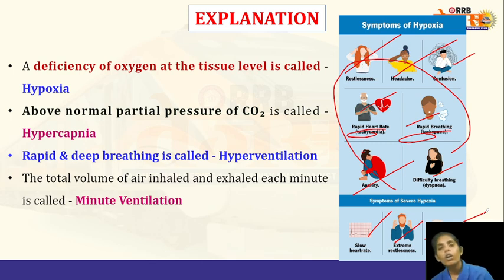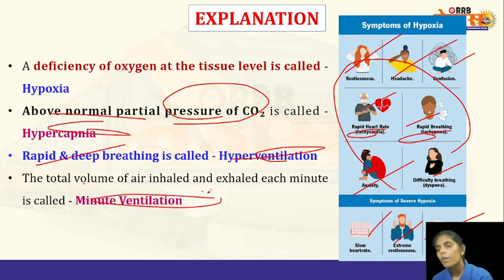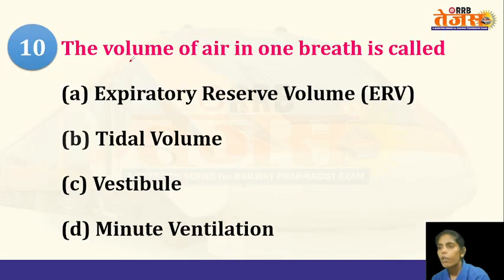So if enough oxygen is not supplied to the skin cells, then the cells will start to turn blue. And hypercapnia means it is above normal partial pressure of carbon dioxide. So if the carbon dioxide levels are increased more than normal, then it is known as hypercapnia. Rapid breathing is known as hyperventilation, and the total volume of air inhaled and exhaled each minute is known as minute ventilation.